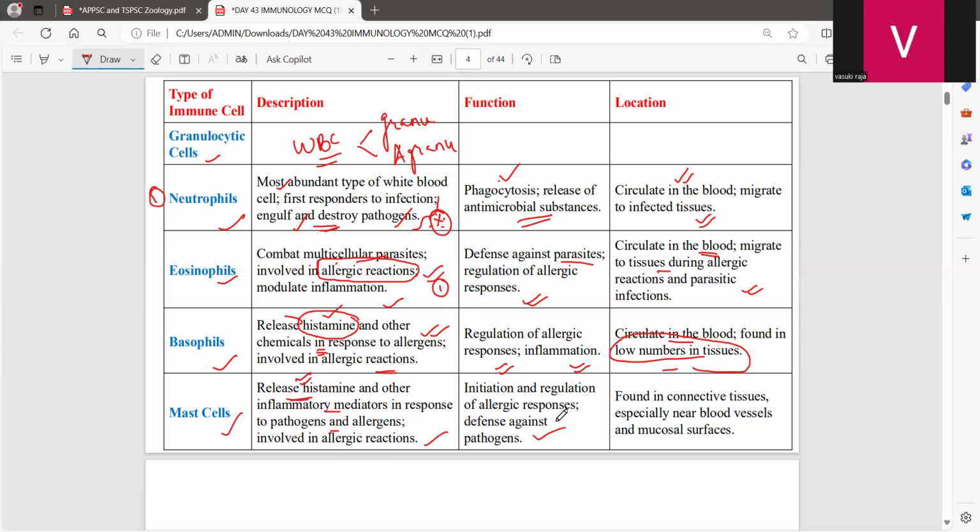Once again, they fight against the allergens. They are present in connective tissue, especially near the blood vessels and mucosal surfaces.